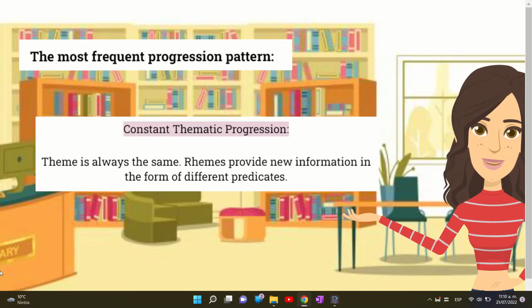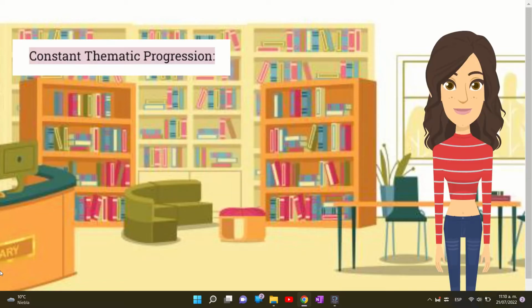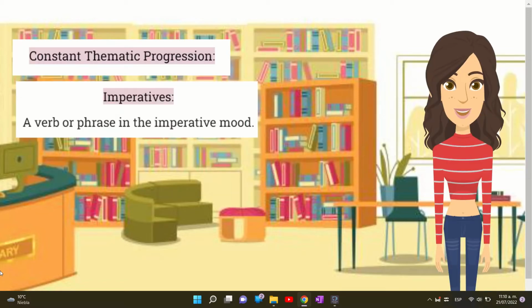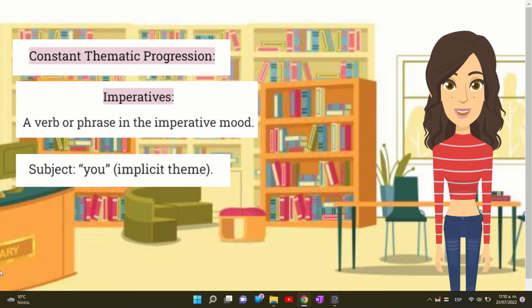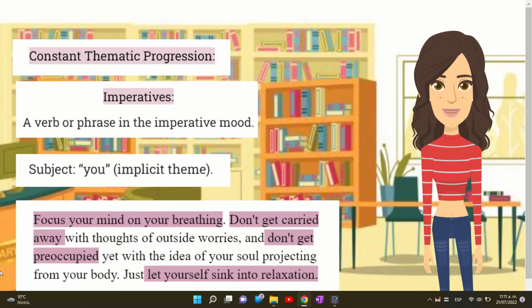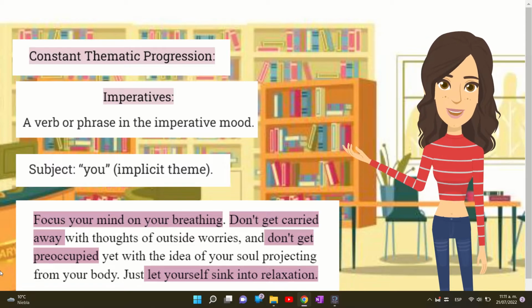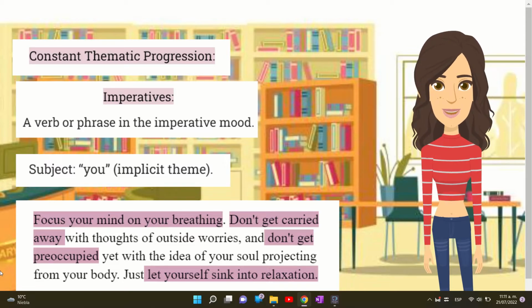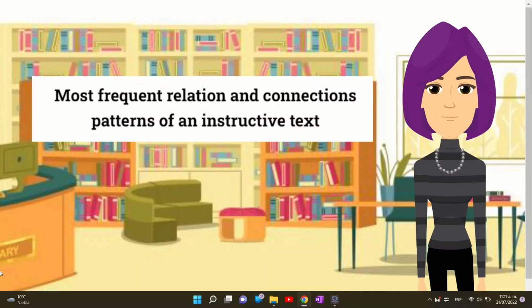Additionally, we have analyzed the most frequent progression pattern of this text, which is the constant thematic progression. Since the text is mostly made up of imperatives, the subject is always implicit. And in all the cases, the subject will be you. Therefore, the implicit theme, which is constantly repeated throughout the text, is you. This can be evidenced in the following paragraph. Focus your mind on your breathing. Don't get carried away with thoughts of outside worries. And don't get preoccupied yet with the idea of your soul projecting from your body. Just let yourself sink into relaxation.